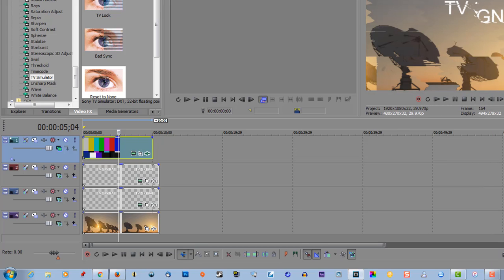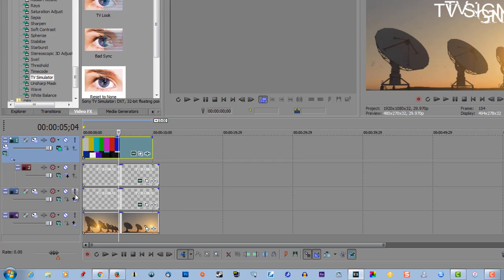Now to get rid of all this distortion in here, on the 2nd track, make compositing child, click that. And same in the 3rd track. Make compositing child, make sure that's selected as well.